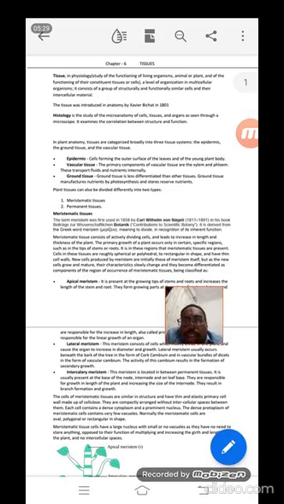Permanent tissues don't have the capacity for further division, so they are known as permanent. They will never divide further. In between there are also some cases that we'll study later.